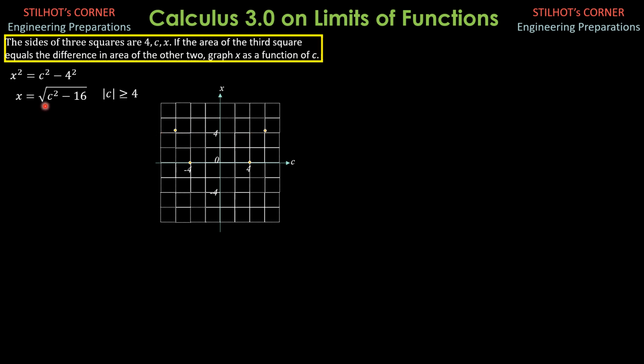Then when c is plus minus 8, then it is 6.9 something. That's it. So these points are enough to sketch the graph of x as a function of c, as shown. So that's it for this video, and I hope that you learned something and you're prepared for the applications of the calculus later.